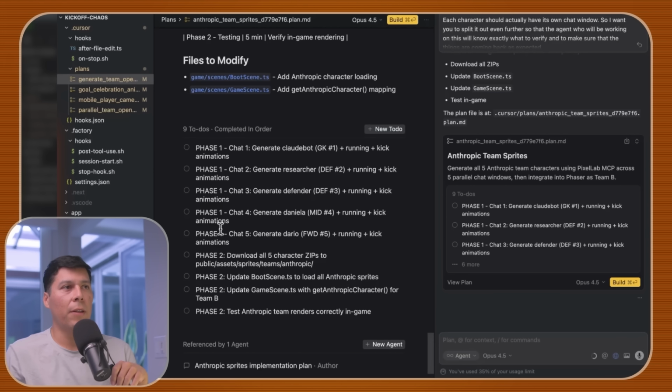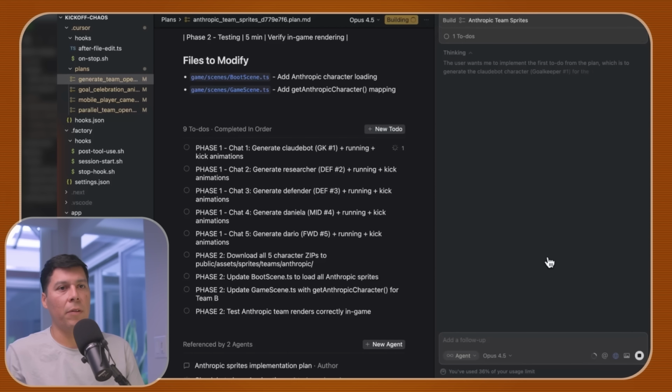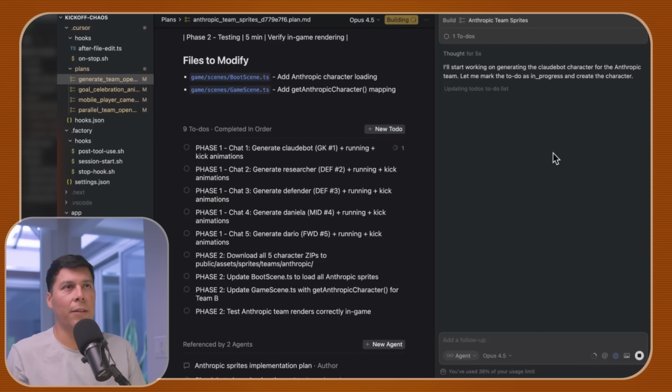All right, so if I do this, I select this one, I'll say, let's go ahead and build in a new agent. It'll reference our plan. So we start to preload the plan. We have 39,000 tokens already used for the plan loaded into the context window. It's only gonna work on this task, and it's gonna use the MCP tool call from Pixel Labs AI to generate that character for us.